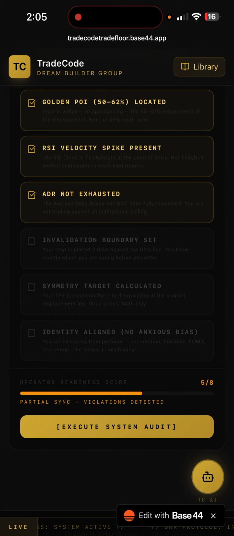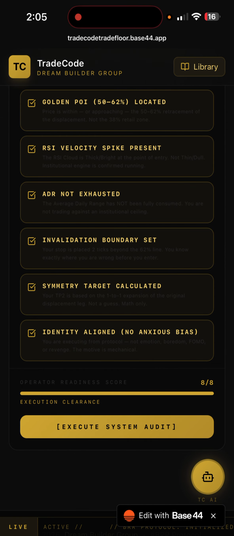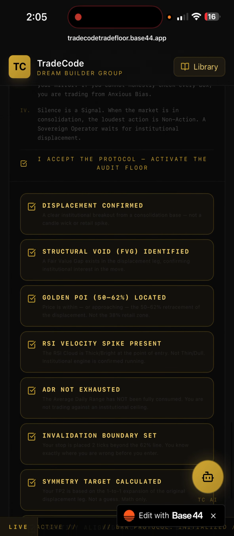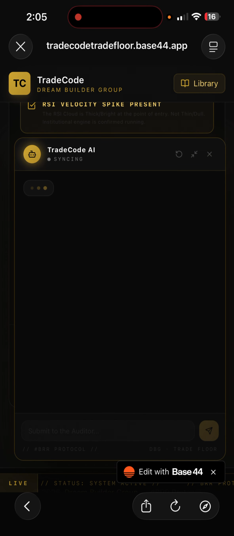Boom. Now when this happened, this is a partial sync. ADR not exhausted. There's some violations detected, but we're getting closer. Symmetry. Now, once you finally get the identity aligned, boom, execution clearance. Now we're clear for takeout once all this happens. And then boom, TradeCode AI comes in and helps you follow up with this.